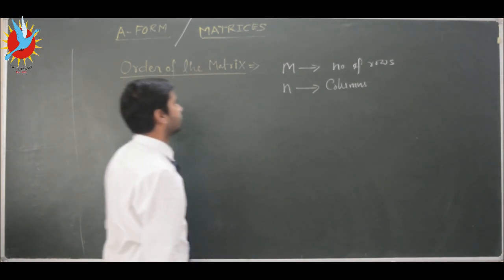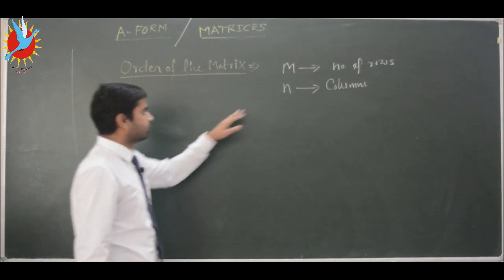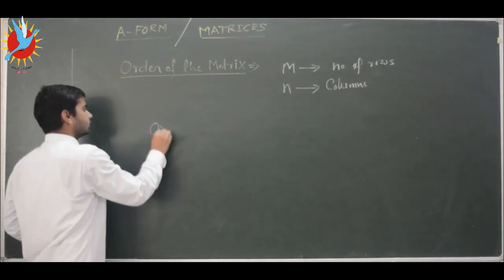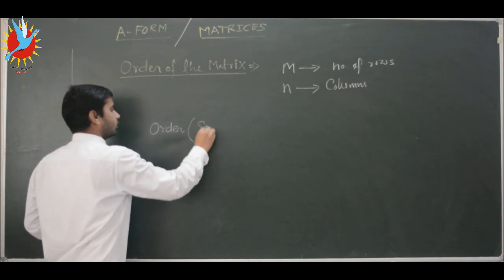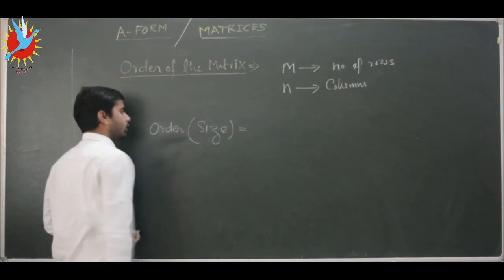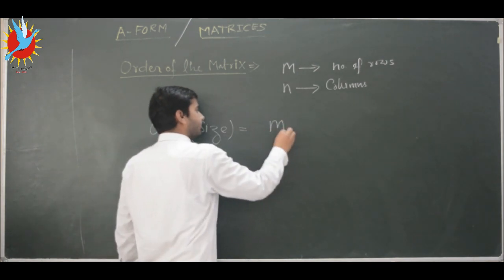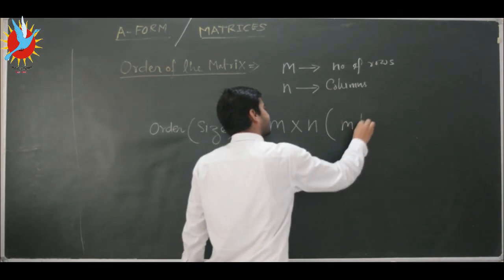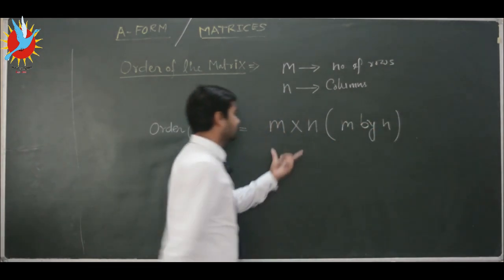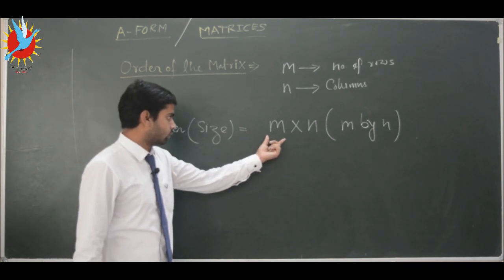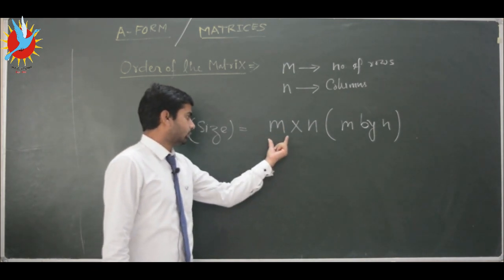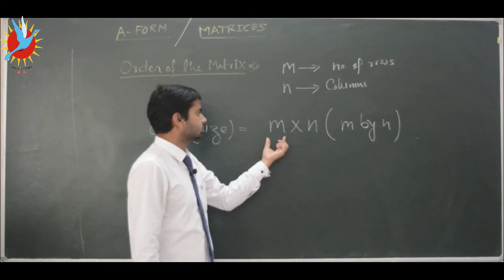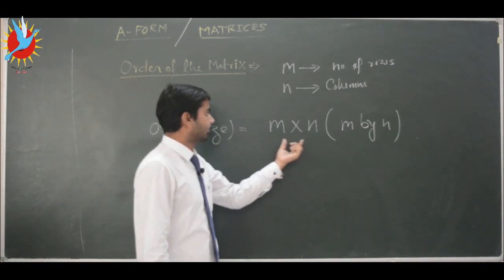The number of columns is n, and the number of rows is m. So if a matrix has m rows and n columns, the order of the matrix, or we can call it the size, will be m by n. We read it as m by n. This is not a multiplication. First write the number of rows, and second the number of columns. So the size of the matrix will be m by n.